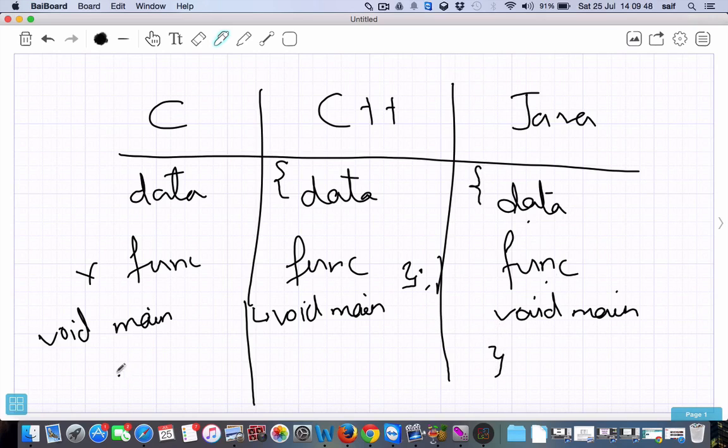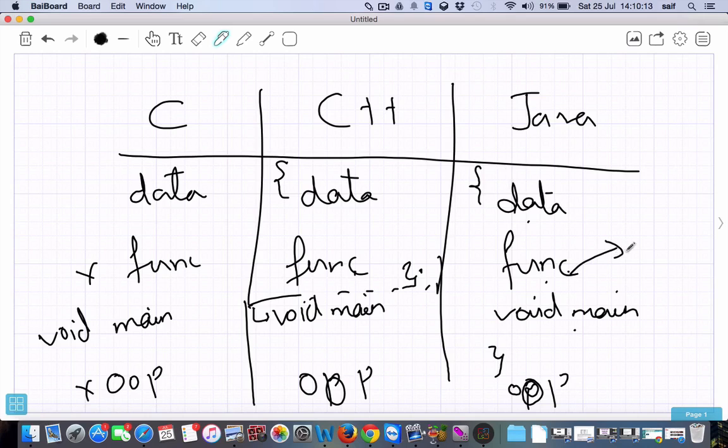C doesn't support OOPs concept. C++ supports OOPs concept, but void main is in a different part, separated from the data and functions. Java supports OOPs concept, and the main part comes along with data and functions. The other name for function is method. In Java we call them methods.